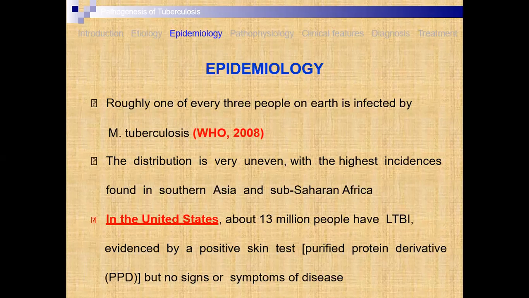In the United States, near about 13 million people have latent TB infections, as evidenced by a positive skin test. You know that for TB, a test is conducted in which some injections are injected into the skin, the dermal layer, and the patient is allowed to keep it for 3 to 4 weeks.